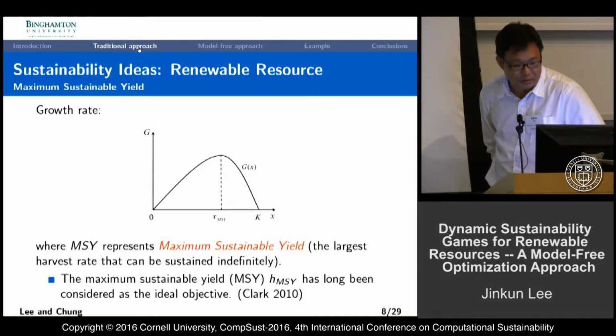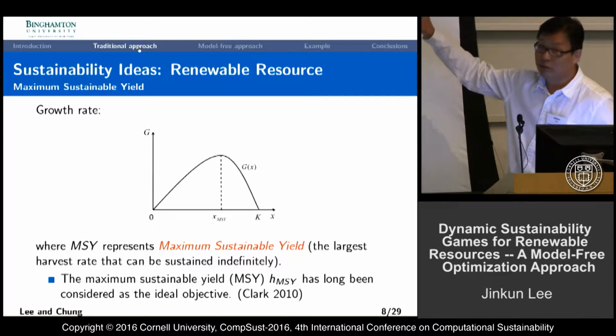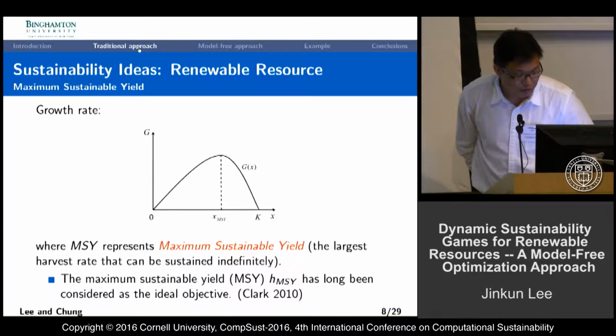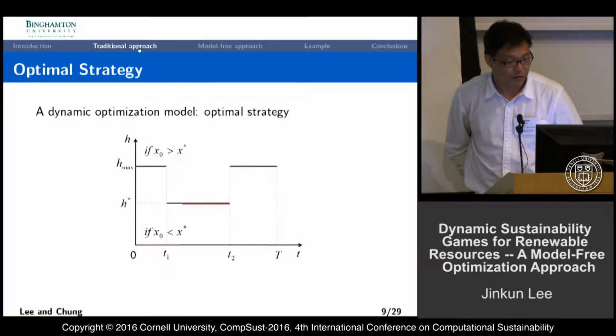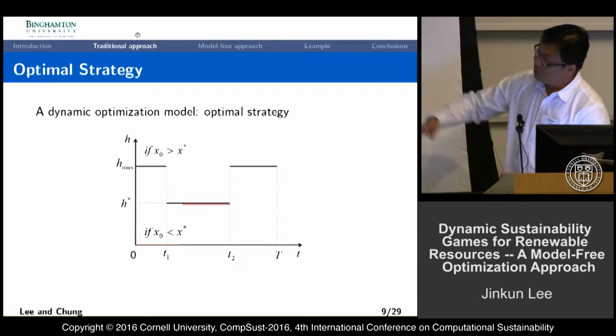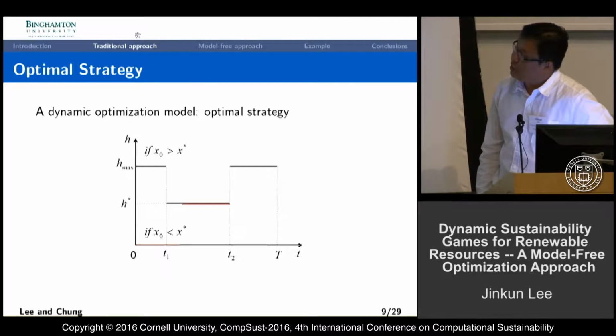And the growth rate will have a similar form like this. So we would like to introduce the maximum sustainable yield. At that point, x_msy, the yield rate will be maximum. And if we have fewer fish, the reproduction rate will decrease. And if we have overcrowded fish, it will also decrease the renewable resource refresh rate, the growth rate. So in case our optimal stock level is x star, then if the initial condition is greater than x star, we would like to maximize the harvest, h_max. After that, the stock level reaches the optimal level.